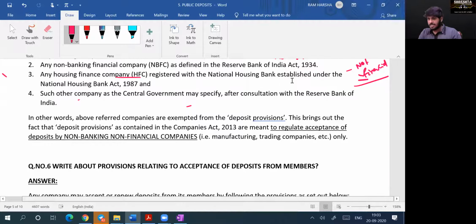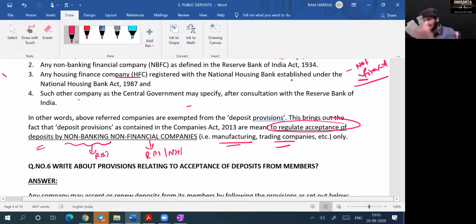So what is that intention? This Companies Act intention is to regulate acceptance of deposits by non-banking, non-financial companies, because these are not regulated by RBI, National Housing Bank, all that. So like manufacturing, trading companies, if at all they want to take money from public, then there should be some regulatory, and that regulatory is Companies Act.